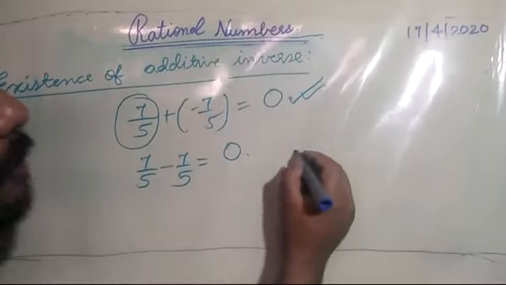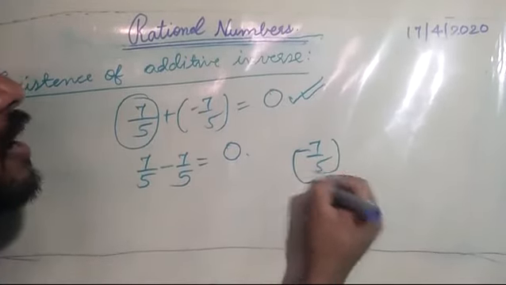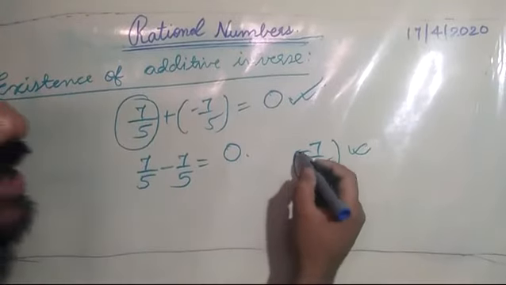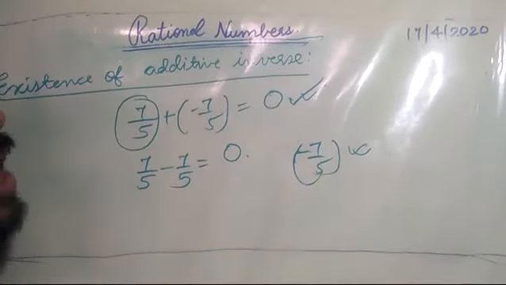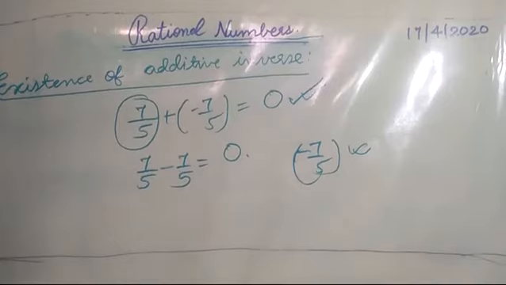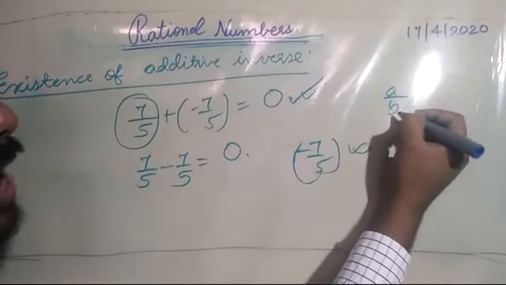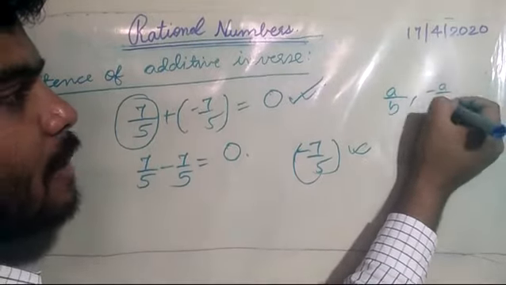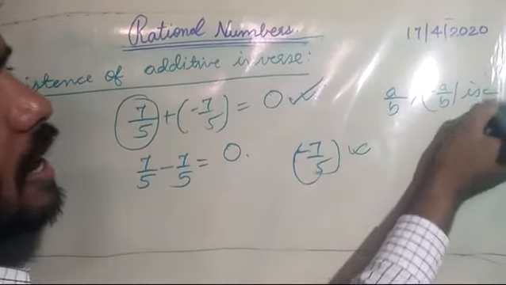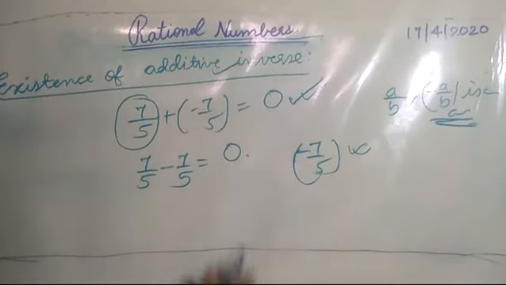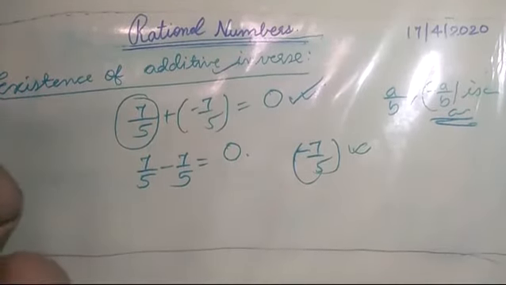So minus 7 by 5 is called the additive inverse of the rational number 7 by 5. In definition form, for every rational number a by b, minus a by b is called the additive inverse of that particular rational number.